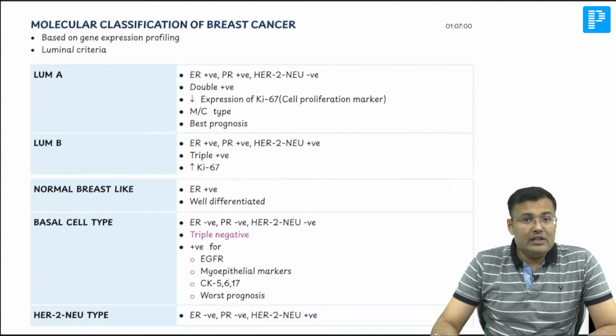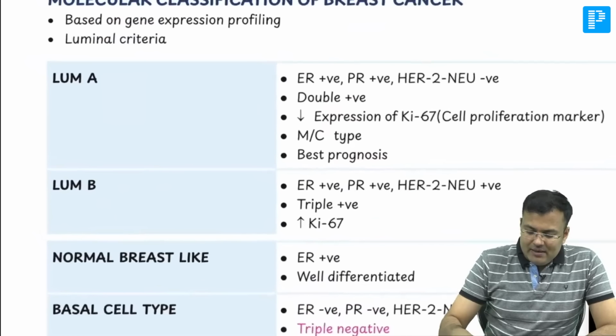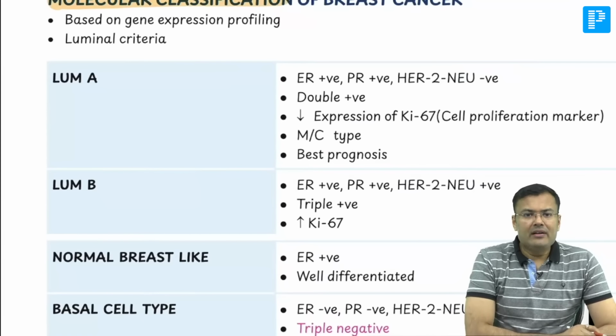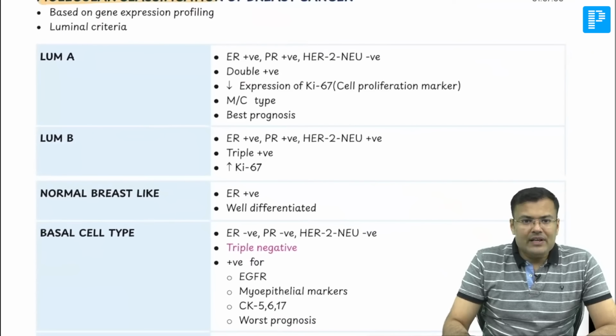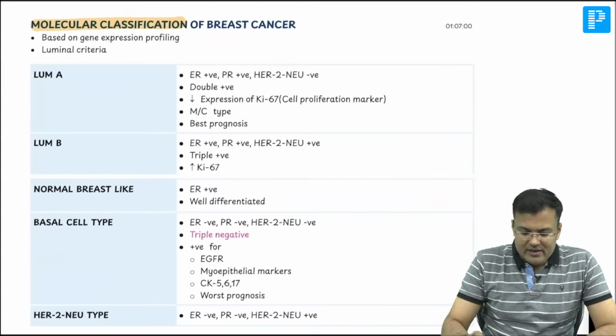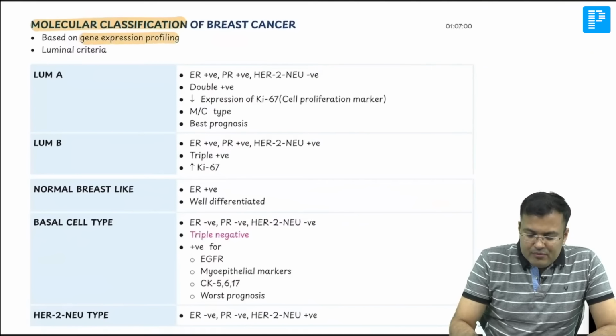This criteria is known as luminal criteria. And what is the name? This is known as molecular classification. Can you see this? So this is molecular classification of breast cancer, okay? It is based on gene expression profiling.